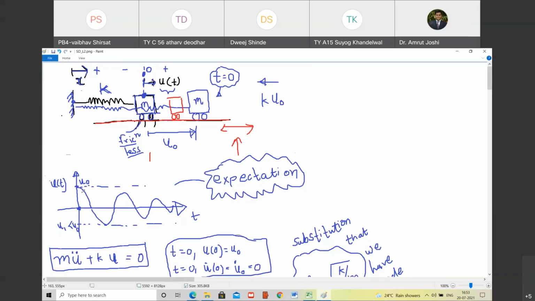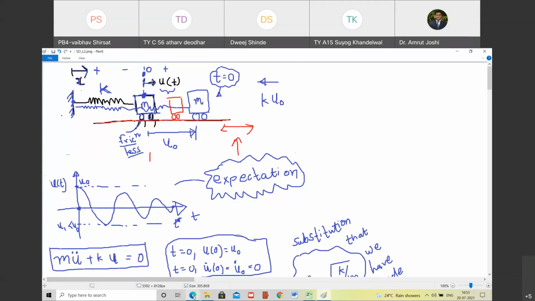And what is the envelope? The maximum positive value is going to be plus u0, and maximum negative value is going to be slightly less than u0, which is u1. And then we expect that the oscillation of the mass should go on dampening, and ultimately it should come to rest. So at some time, let us say t equal to t star, the mass would come to rest. This is our expectation, and that's what we observe in reality. Do you agree with me?